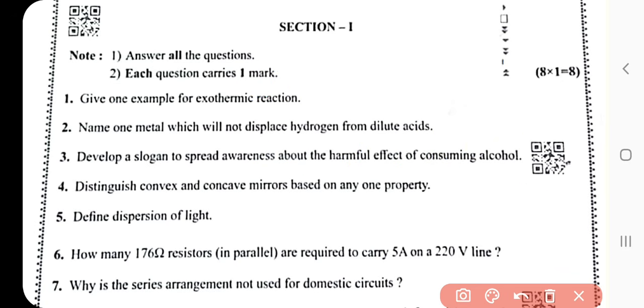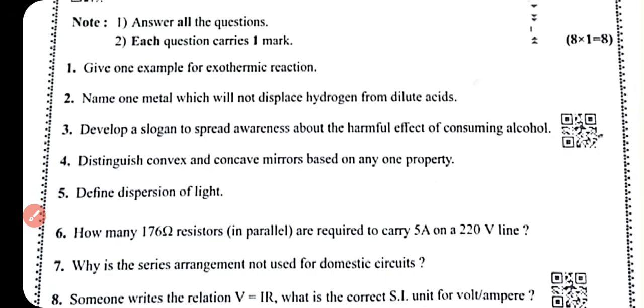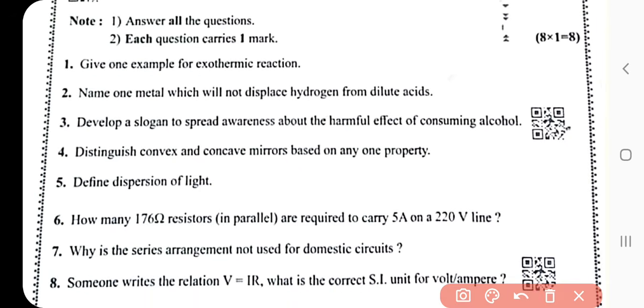Next, question number 2: name one metal which will not displace hydrogen from dilute acid. What is the answer? There are multiple answers. The first is copper, the second is silver, and the third is gold, Au. This is the answer of question number 2. Any one of the following is an acceptable example.